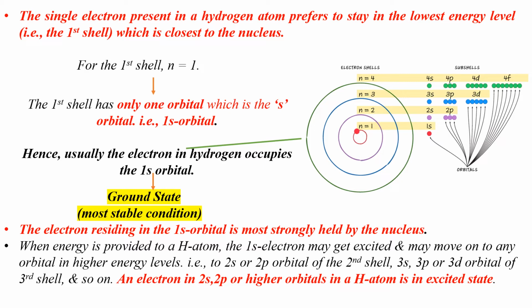Now, what if the 1s electron jumps to the third shell? The third shell has three different types of orbitals. What are they? 3s, 3p and 3d. So the incoming electron from 1s orbital may occupy either the 3s orbital or any of the 3p orbitals or any of the 3d orbitals. So, when an electron in a hydrogen atom occupies 2s, 2p or higher orbitals, it is said to be in the excited state. So this is all about the ground state and excited state of a hydrogen atom.